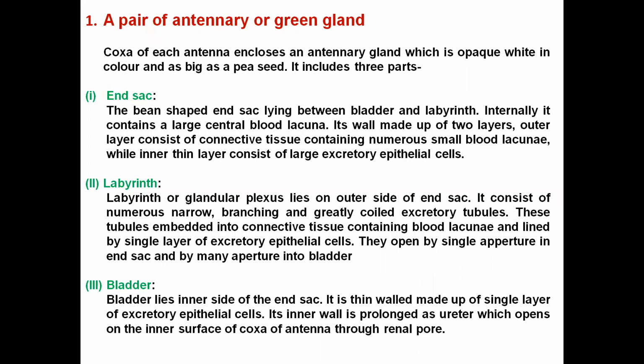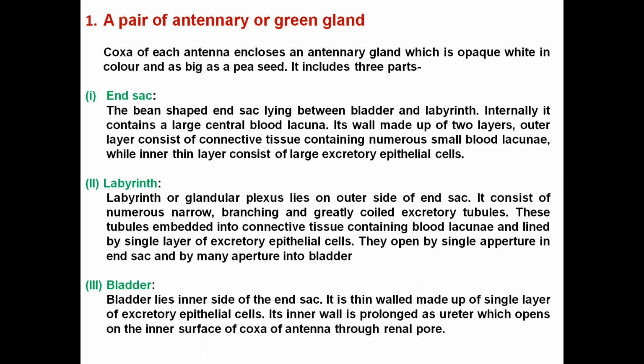They have two antennae, one on each side, so the coxa of both antennae has one green gland. Because they are present on the coxa of the antenna, they are also known as the antennary gland. And because they are pea-seed sized and green, they are also known as the green gland.